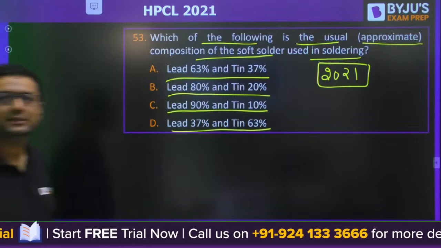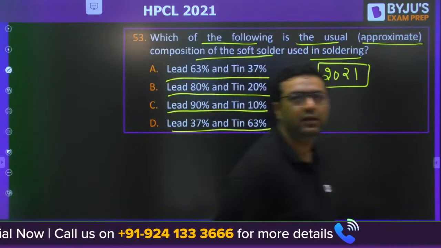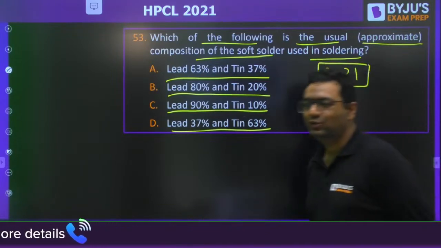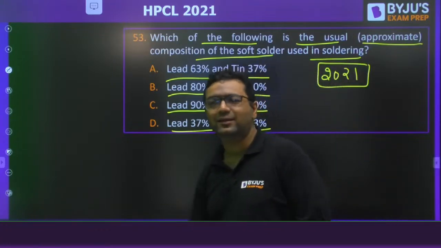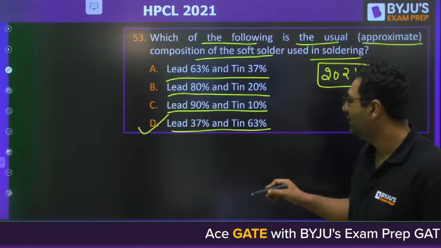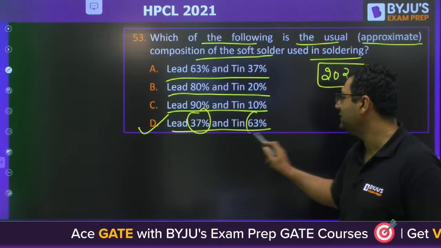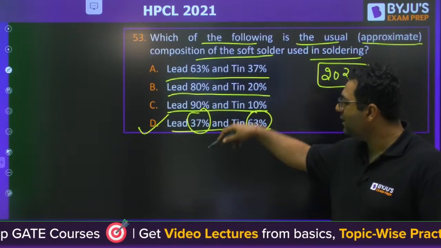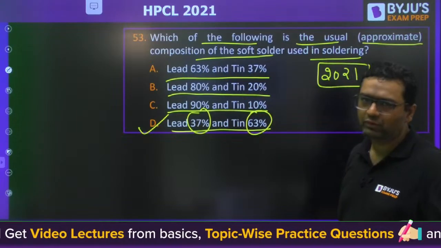Vikas is saying A, Shreyas is saying A. This type of question I have seen: if one student answers one option, others just follow the same because they don't have the idea. Soft solder is 37% lead and 63% tin. As the lead percentage increases, it moves toward the hard one.